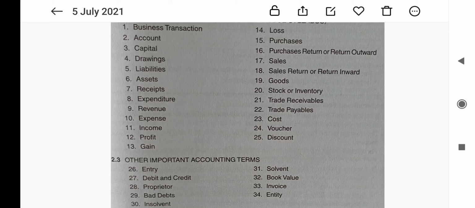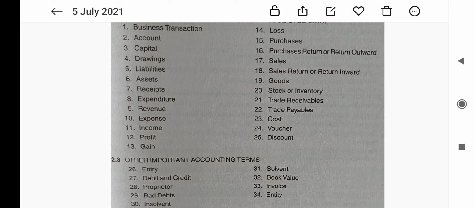Purchase return or return outward: when purchased goods are returned to the seller due to some reason, like not according to specification or due to some defect, then it is termed as purchase return. Then the next one is sales. Sales refer to the amount of goods sold that are already bought or manufactured by the business. The next one is a sales return or return inward. When sold goods are returned by the purchaser due to some reason, then we can speak that is a sales return.